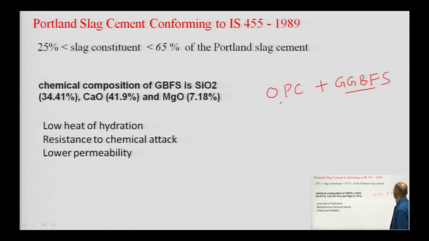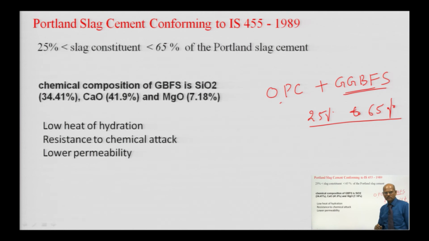We can put a minimum of 25% and a maximum of up to 65%. Nowadays they are modifying it, and it is a minimum 35% to 70% that we can use.